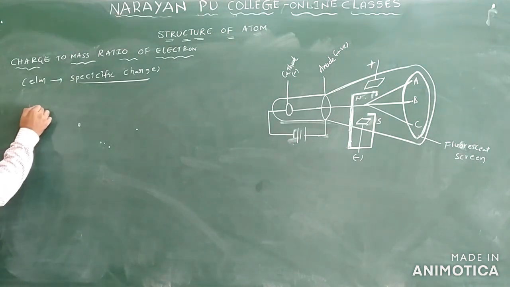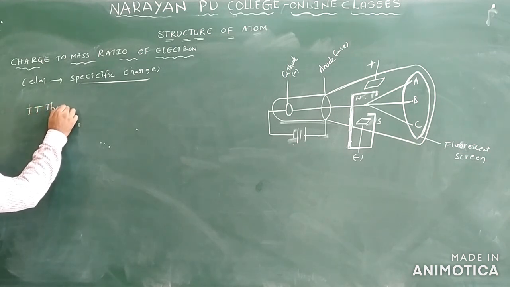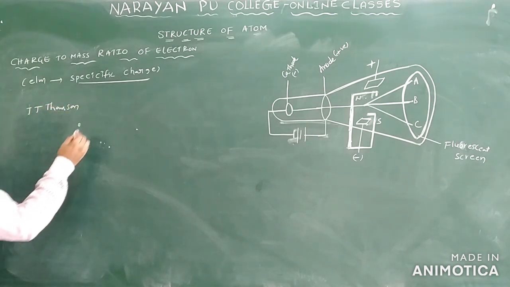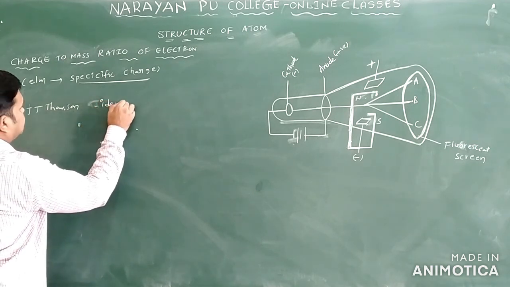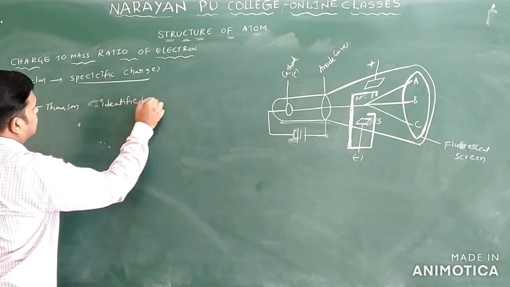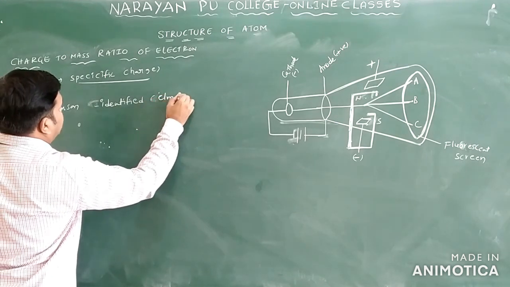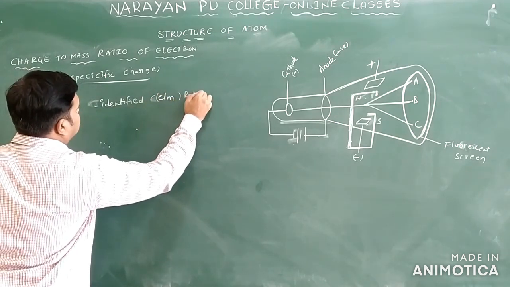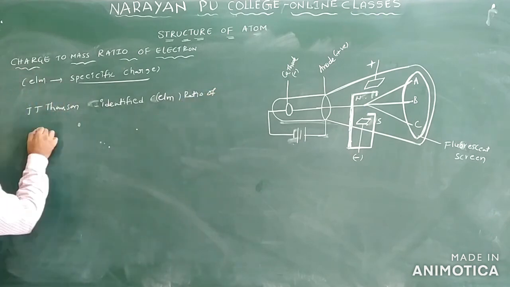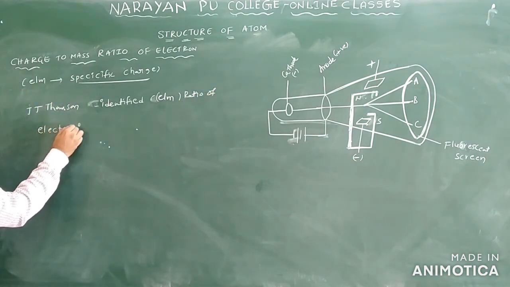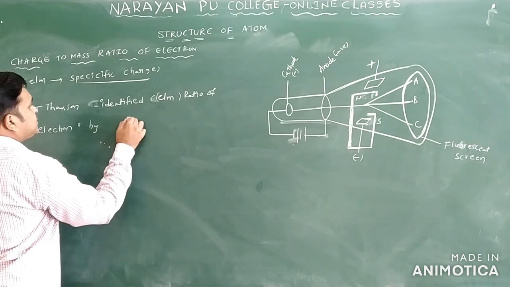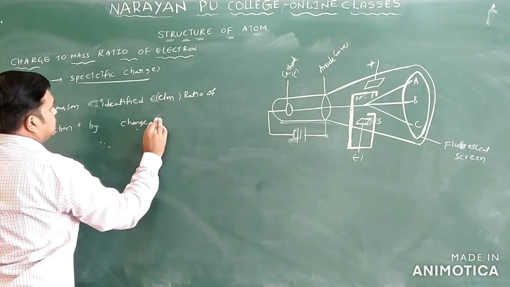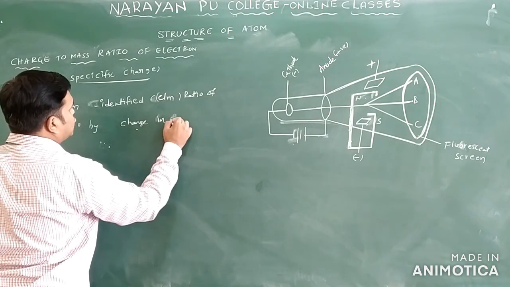So J.J. Thomson identified or calculated the e by m ratio of the electron by changes in the discharge tube experiment.